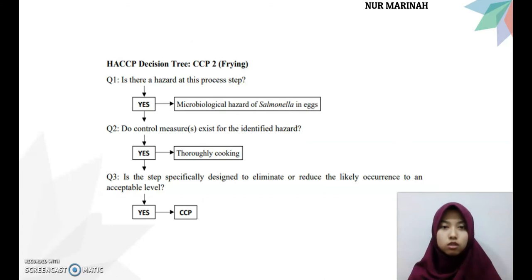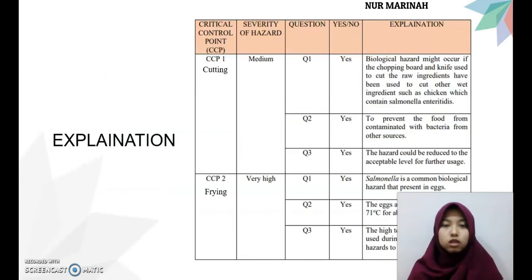This is the HACCP Decision Tree for frying. The cutting is considered as CCP. Biological hazard might occur if the chopping board and knife used to cut the raw ingredients have been used to cut other wet ingredients, such as chicken, which contains Salmonella enteritidis. Cutting is considered as CCP to prevent the food from being contaminated with bacteria from other sources. The hazard could be reduced to the acceptable level for further usage.